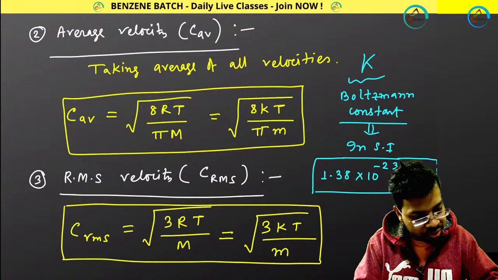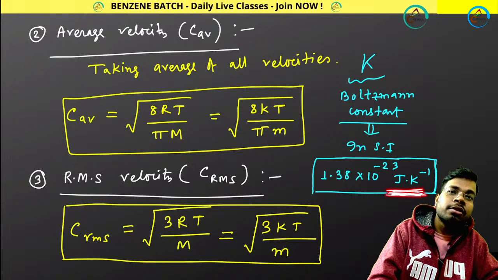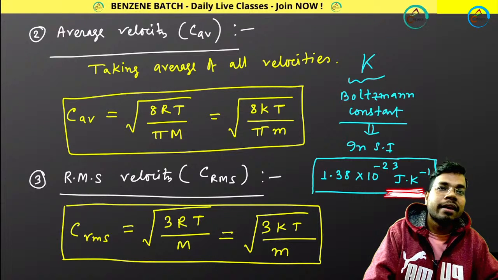Remember this value, and not only the value but also the unit.